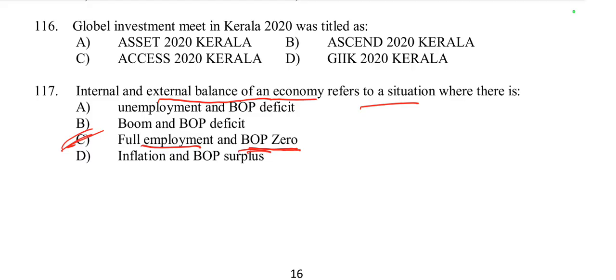So it is a stable balance of payment account. So internal and external balance of an economy refers to a situation where there is full employment and balance of payment is 0. Option C is right.